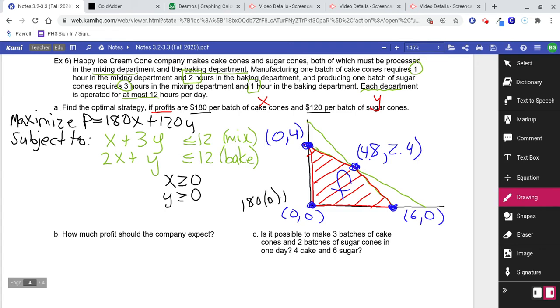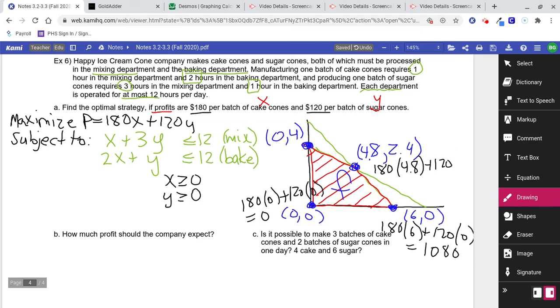So we're going to do, let's see, I'm trying to find where I have room. 180 times 0 plus 120 times 0 is definitely going to equal 0. Okay. And 180 times 6 plus 120 times 0 equals 1080. 180 times 4.8 plus 120 times 2.4 is 1152.